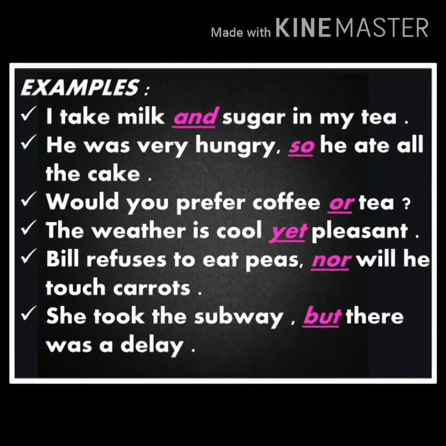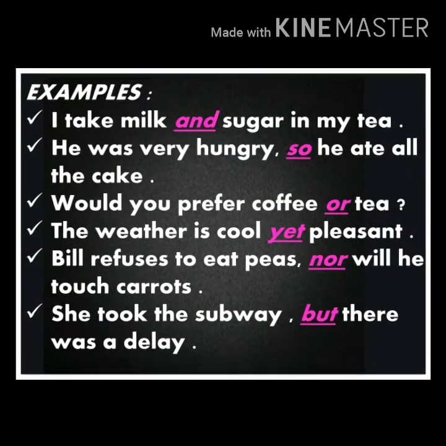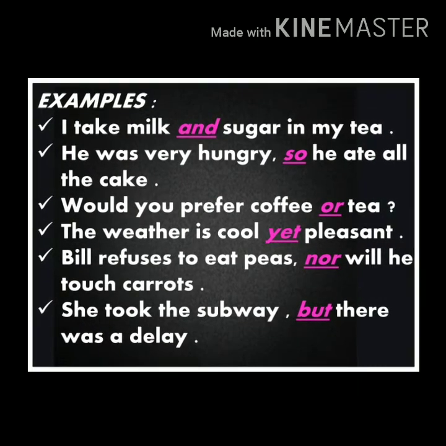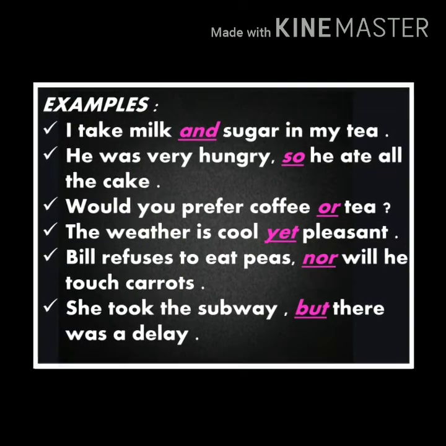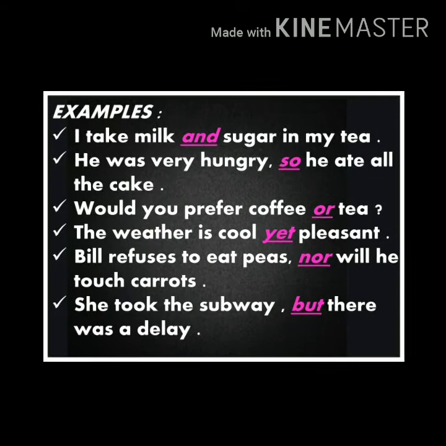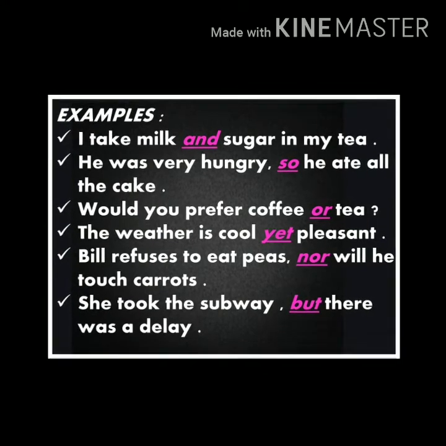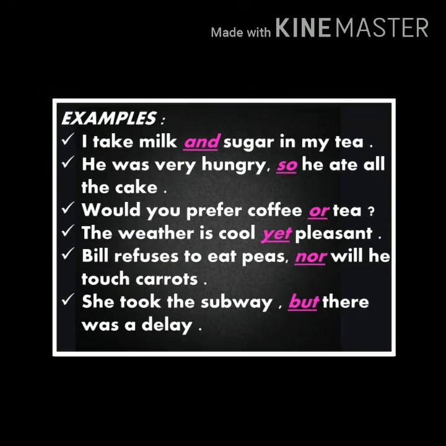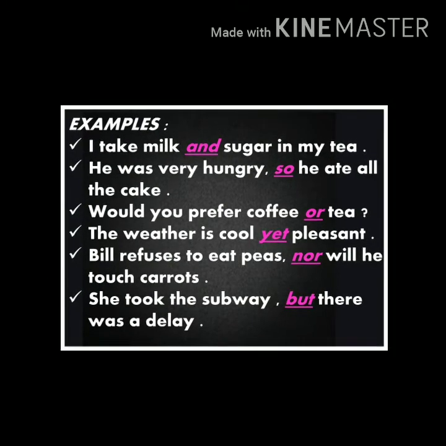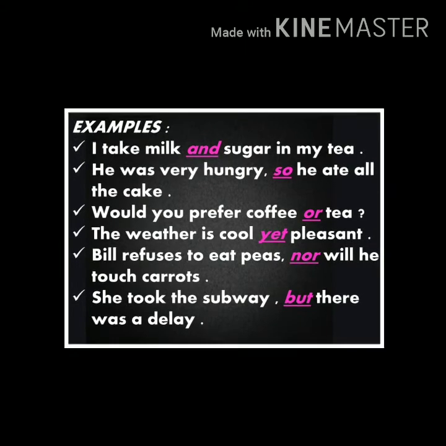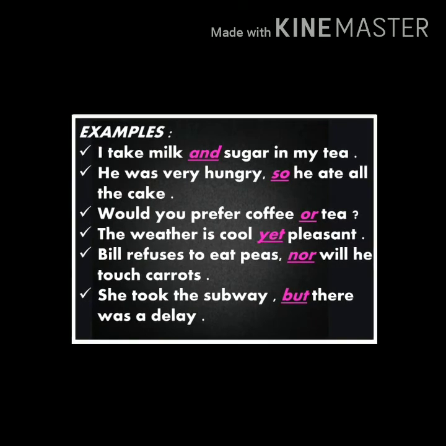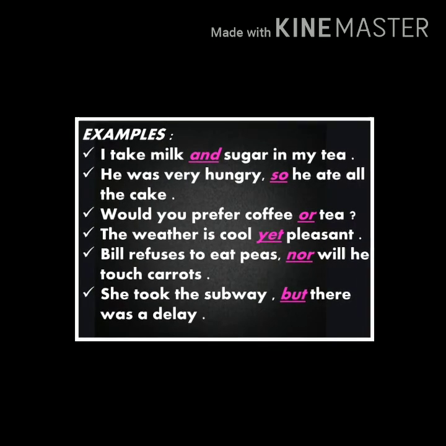Let's see more examples for coordinating conjunctions. I take milk and sugar in my tea. He was very hungry, so he ate all the cake. Would you prefer coffee or tea? The weather is cool yet pleasant. Bill refused to eat peas, nor will he touch carrots. She took the subway, but there was a delay. The underlined words are examples of coordinating conjunctions.